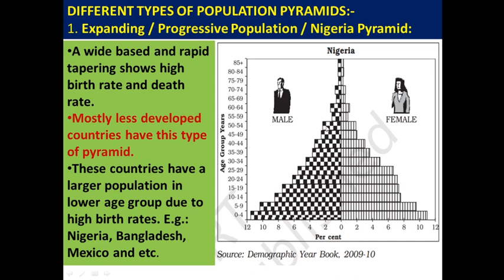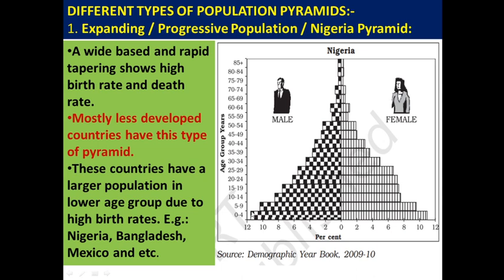So the first type of population pyramid, this one, is called the expanding, progressive, or Nigeria type of population pyramid. It has a wide base, the base is very, very wide, and rapid tapering.